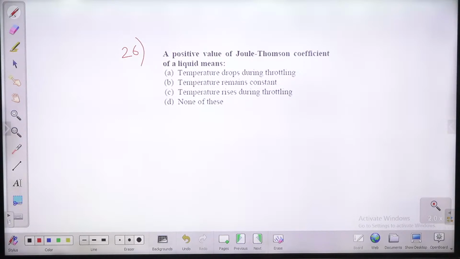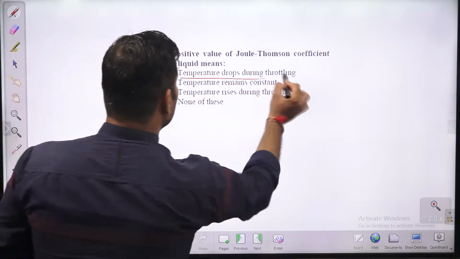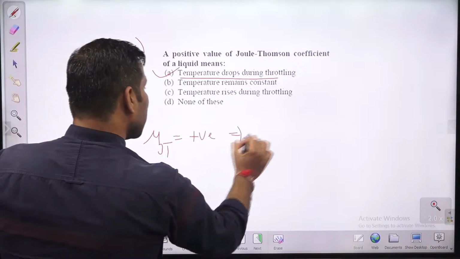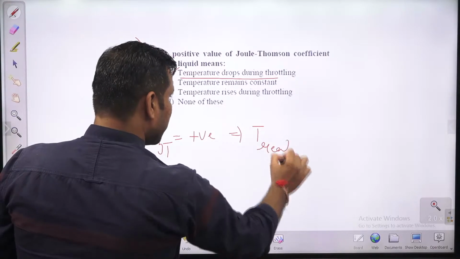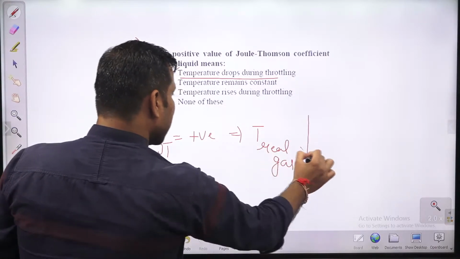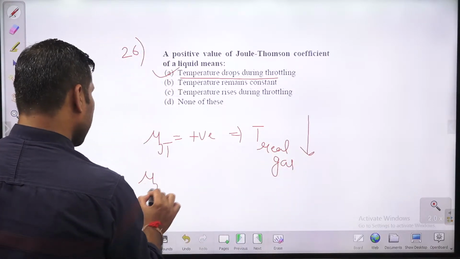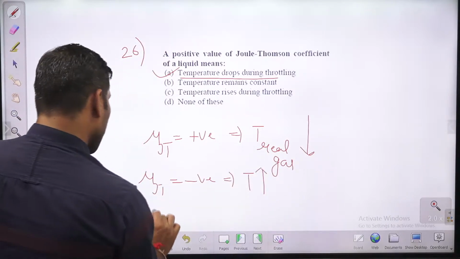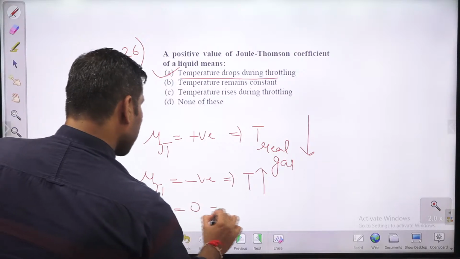So temperature always decreases when we carry out throttling of liquids, but for a real gas, temperature can increase, it can decrease. Okay, so Joule-Thomson coefficient positive किसके लिए होता है बच्चों? We will have positive Joule-Thomson coefficient for what? When the temperature is going to decrease, cooling होगा बच्चों, temperature drop during throttling. अगर Joule-Thomson coefficient mu JT पॉजिटिव होता है तो टेम्परेचर रियल गैस के लिए क्या करता है? डिक्रीज करता है. अगर म्यू जेटी नेगेटिव होता है तो टेम्परेचर बढ़ता है. म्यू जेटी अगर जीरो होता है तो टेम्परेचर क्या रहता है बच्चों?